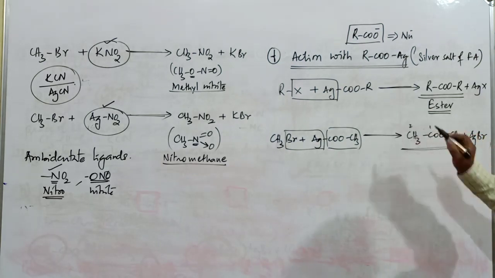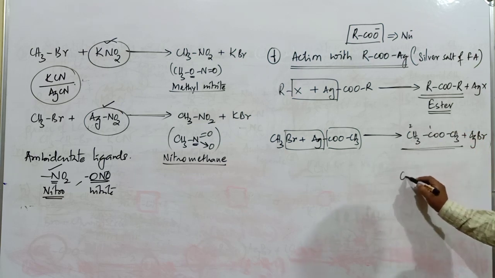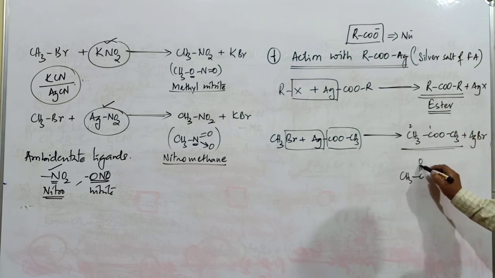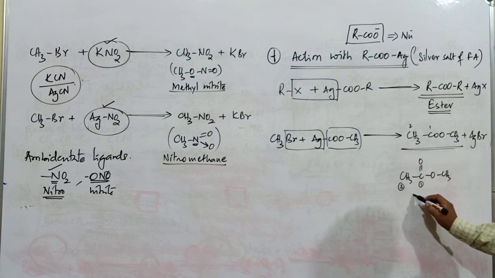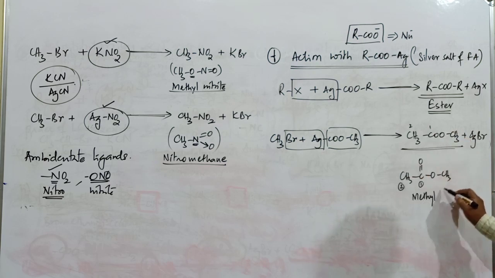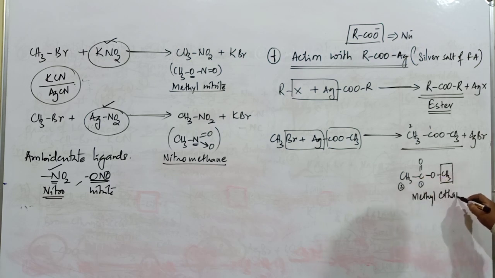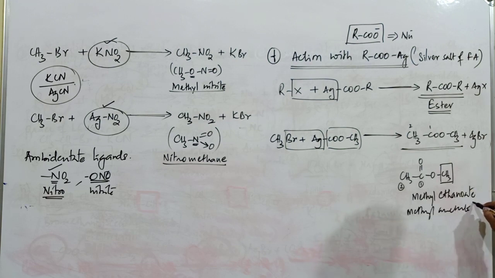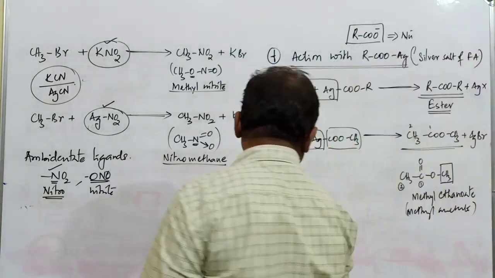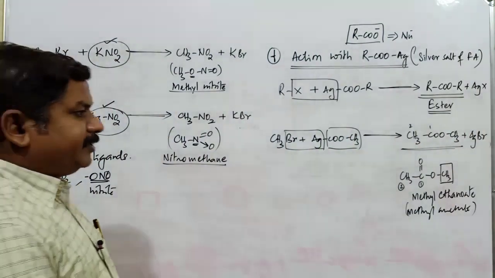So this should be number 1, this should be number 2. The structure of this compound is CH3, C double bond O, O, and this is CH3. This should be number 1. It is the number 2 carbon atom as I mentioned here. It is called methyl. This methyl is because of this group. 2 carbon atoms are there, ethanoate. Methyl ethanoate is the IUPAC name of this compound, and the common name is methyl acetate. Methyl acetate.